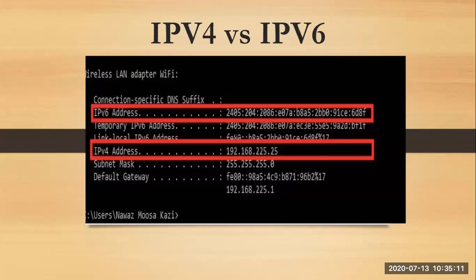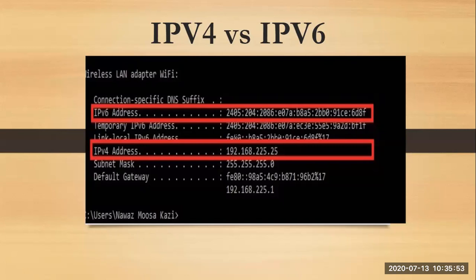Okay. IPv4 is a 32-bit IP address. IPv6 is a 128-bit IP address. IPv4 is numeric addressing. You can see in the diagram, there is numeric addressing, that is 192.168.225.25. IPv6 is alphanumeric, a combination of numbers as well as letters. You can see it on your screens. In IPv4, the binary bits are separated by dots, as you can see again in the diagram. In IPv6, they are separated by colons.